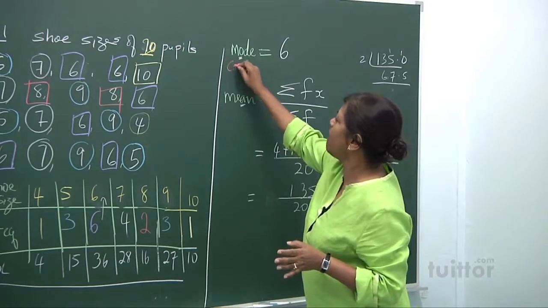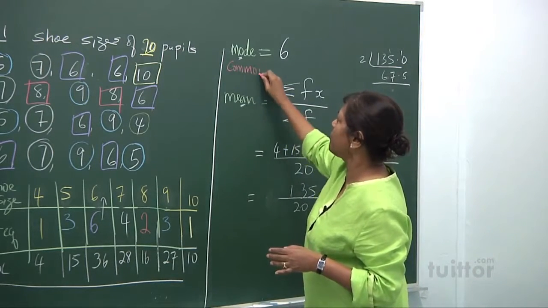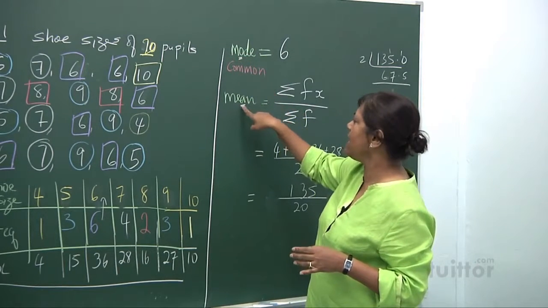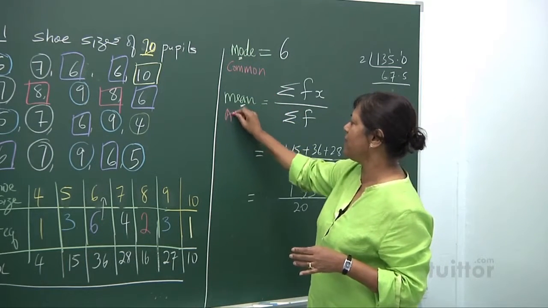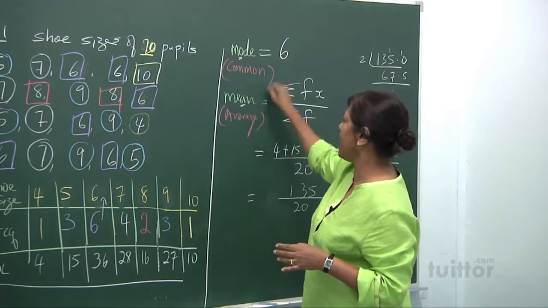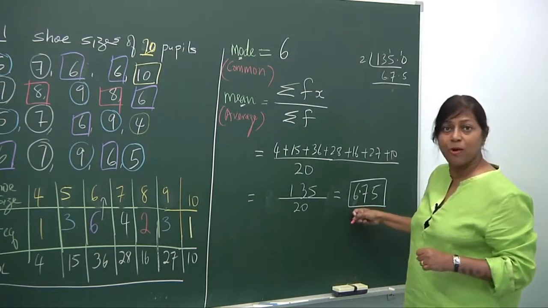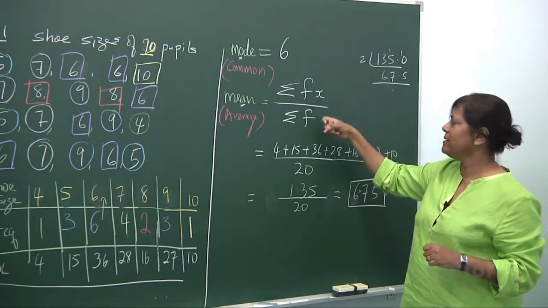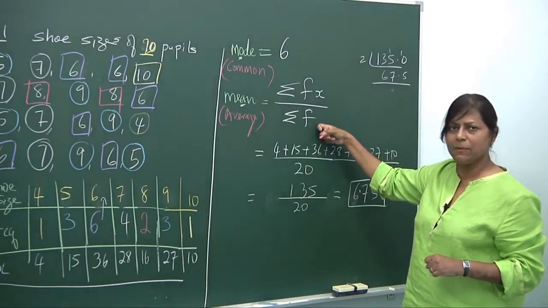So mode is common, mean is average. So the average size is 6.75. You find the total shoe size divided by the total number of people.